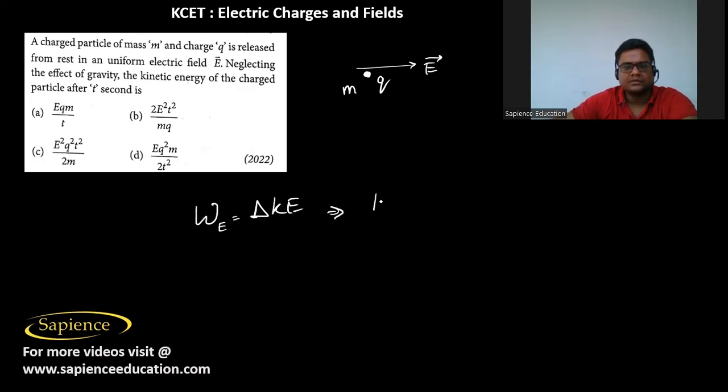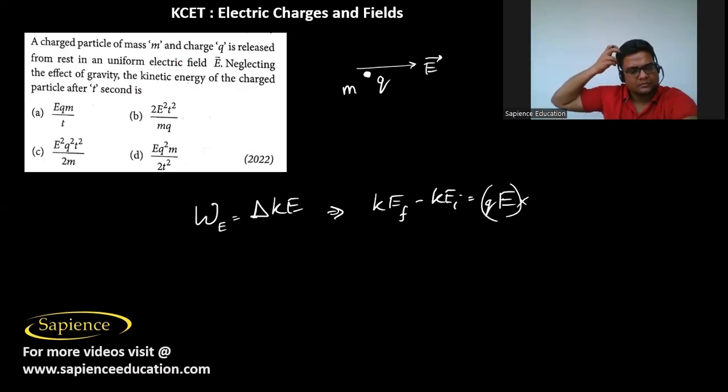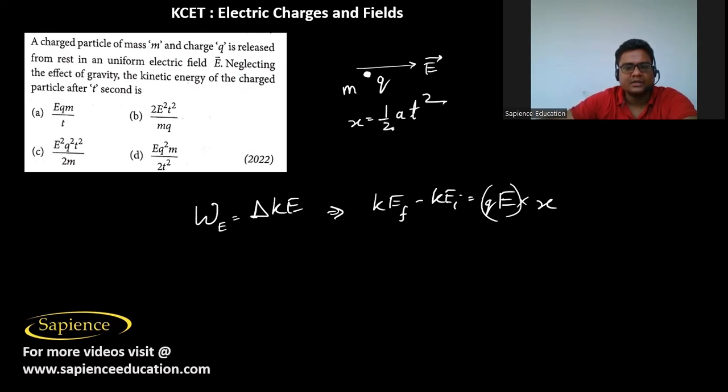It is released from rest, so initial kinetic energy will be zero. So final kinetic energy minus initial kinetic energy equals the work done by the electric field, which is force into distance, that is qE into the length which it will travel. Let's say that is x. So we know that x is equal to ut plus half at squared. It starts from rest, so it will be half into acceleration into t squared in time t.